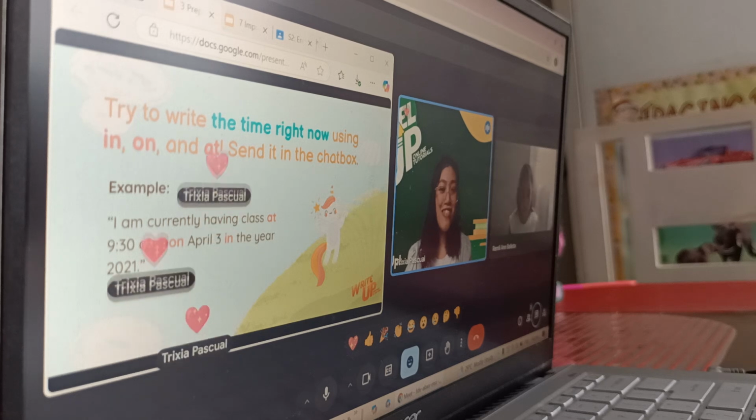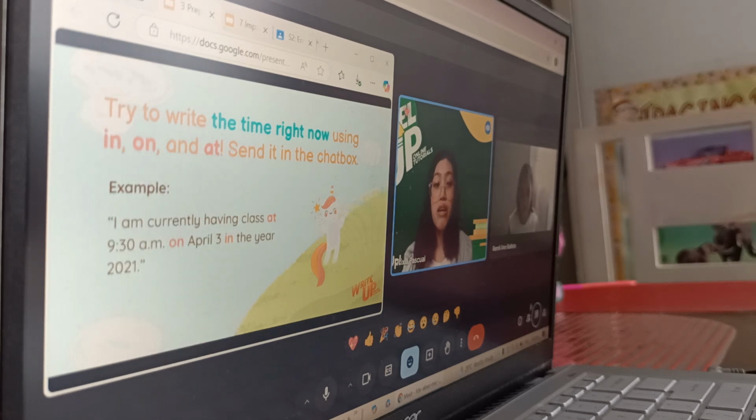Alright, very good, Ramli. So that is how we write a sentence with precise time, particularly the correct use of prepositions of time. Now you can therefore create sentences. You can now be confident if someone asks you, what day is today? What time are we going to have a class? So you can try creating your own sentences now.